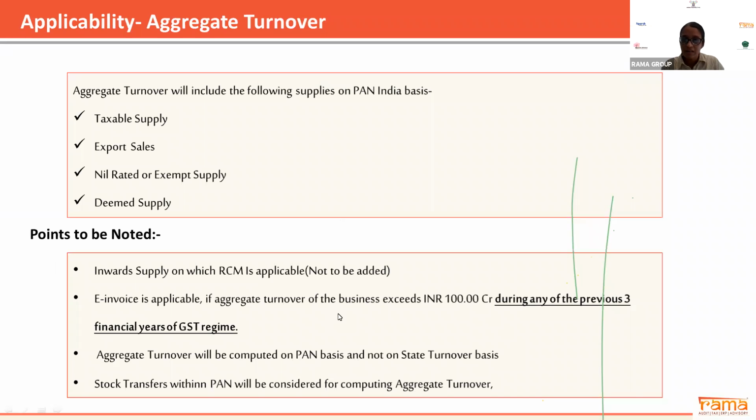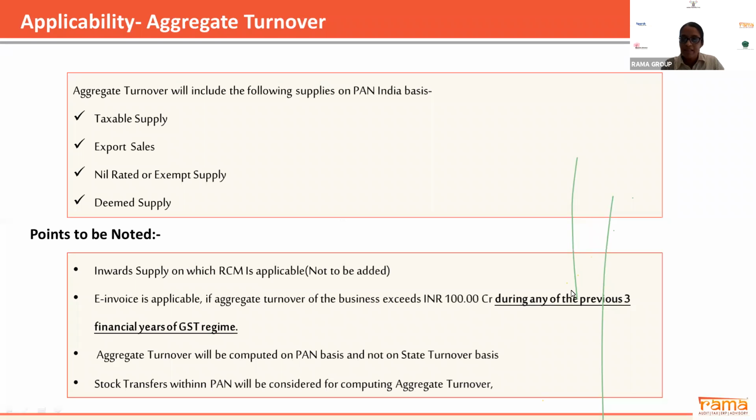If it exceeds 100 crores, then you have to see the criteria for any of the previous 3 financial years of the GST regime. It means that from July 2017-18 till date, if in any of the preceding financial years your turnover exceeded 100 crores, in that case you are supposed to generate e-invoices from the applicable date, that for 100 crores is 1st January 2021, and for 500 crores, of course, from October 2020.